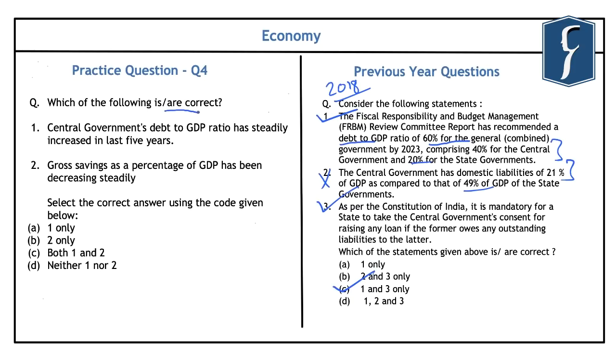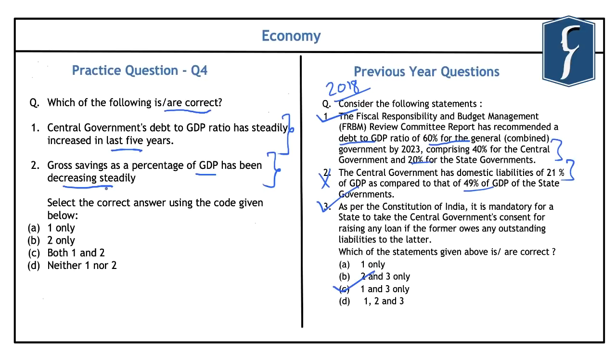Now, after solving the previous year questions, let us look at this question which reads: which of the following statements is or are correct? First is that the central government's debt to GDP ratio has steadily increased in the last 5 years. And second is that the gross savings as a percentage of GDP has been decreasing steadily. Now again, this question has been framed from the economic survey of this year. And this economic survey talks about the important trends of important indicators which highlight the state of the Indian economy.